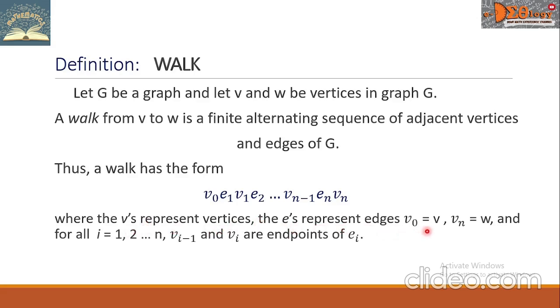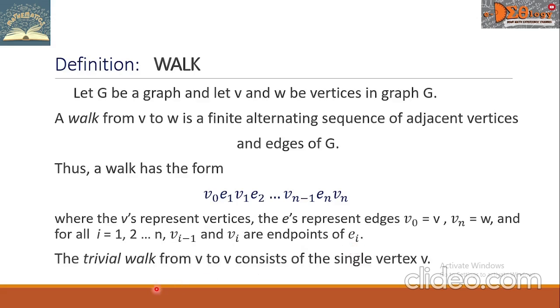V sub 0 equals V, V sub n equals W, and for all I equals 1, 2, up to n, V sub I minus 1 and V sub I are endpoints of E sub I. The trivial walk from V to V consists of the single vertex V.